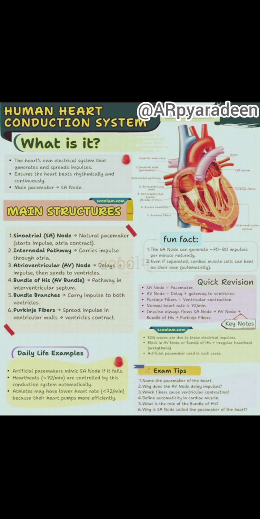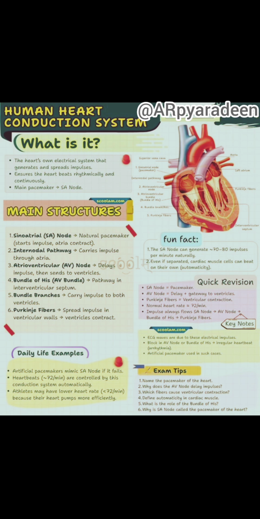Functioning of the heart. The heart shows rhythmic contraction and relaxation. Contraction of heart is called systole and the relaxation of heart is called diastole. The alternate systole followed by a diastole is called one cardiac cycle or one heartbeat.